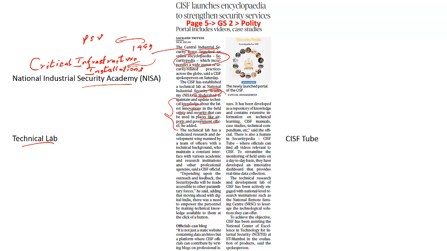Another feature of Securitypedia is what is called the CISF tube. So what is it? It is one of the places in this Securitypedia where all those personnel working for the CISF would be able to access certain videos. What are these videos that we are speaking about? Let's say, for example, there is a security personnel, a soldier, a police cop who is working for the CISF, and they do not have any idea what their job role is.